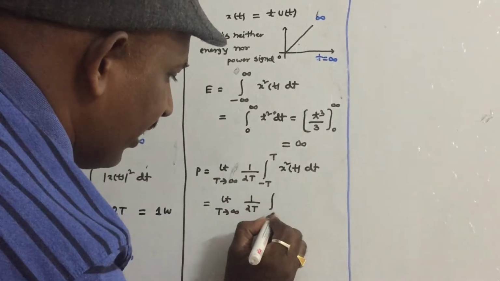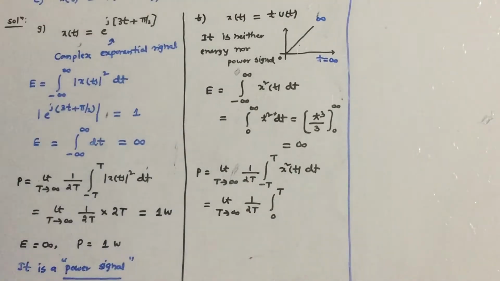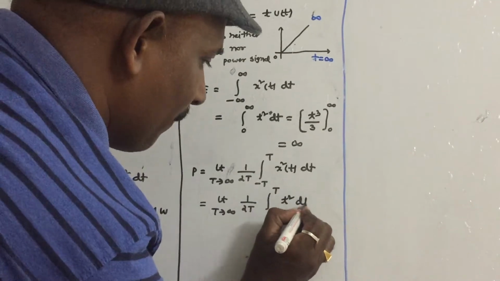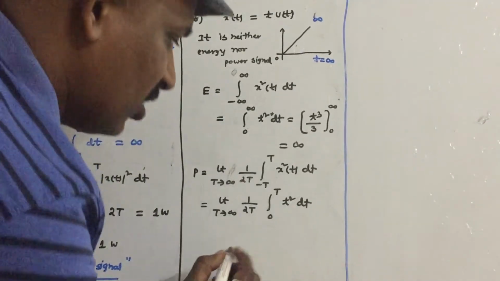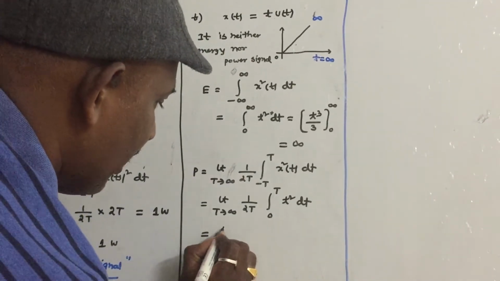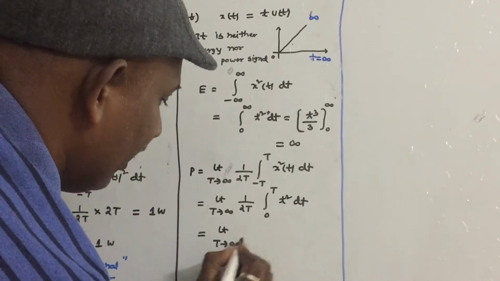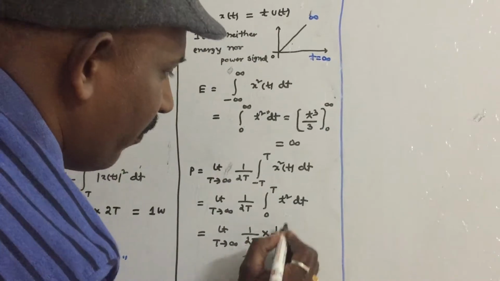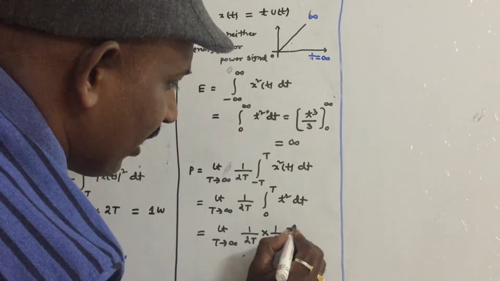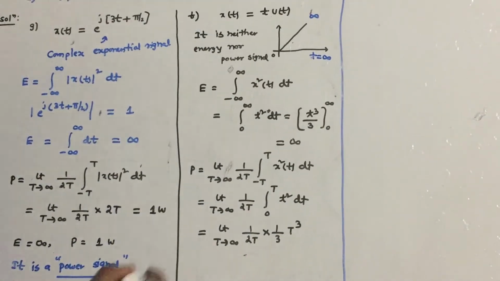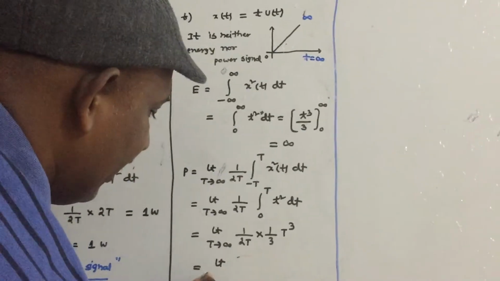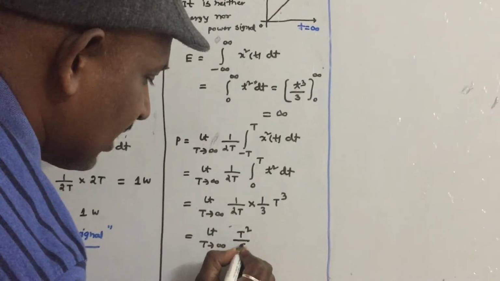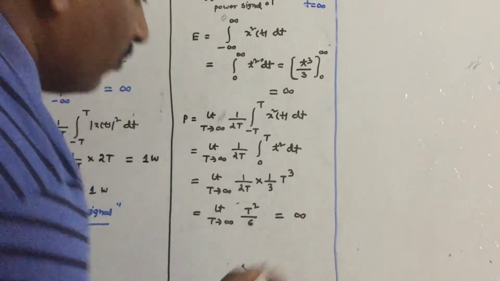Since the signal is starting at 0, the limits are 0 to T. So put x of t equal to t, and integrate t square dt. If you substitute the limit T tends to infinity, 1 by 2T into T cube by 3, it will come as capital T square by 6 after substituting infinity.